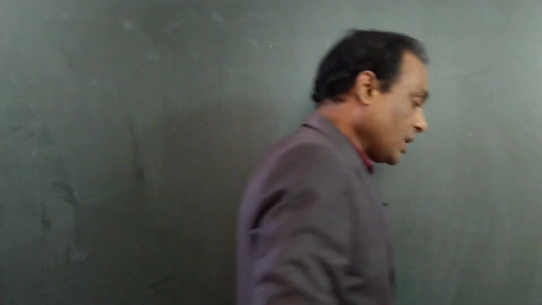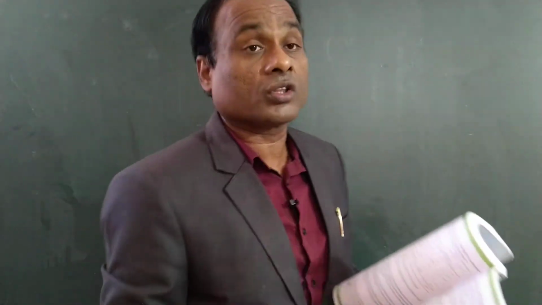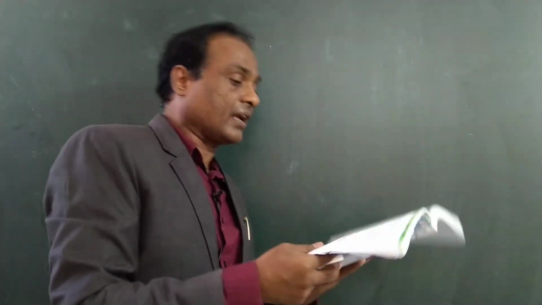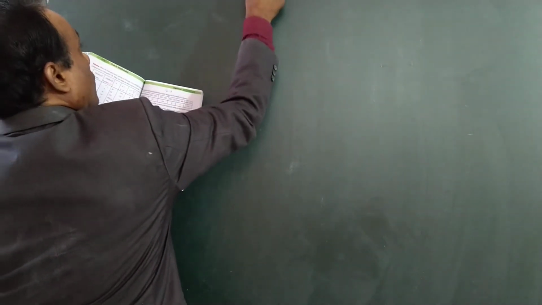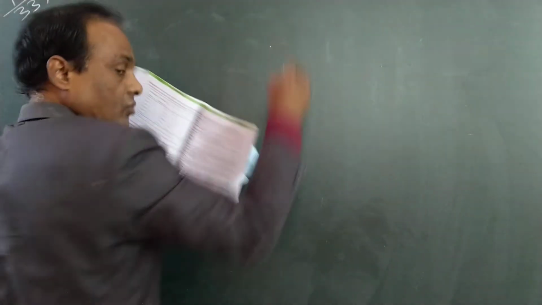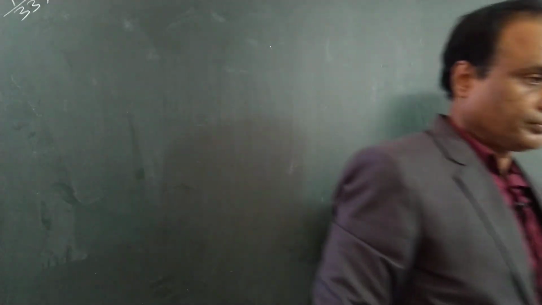Once you see the formulas, that is the third formula, fourth formula, fifth formula, once you check. Now I am solving page number 337. All of you open page number 337 in your textbook. This is exercise 14.1. So we are starting the problems.